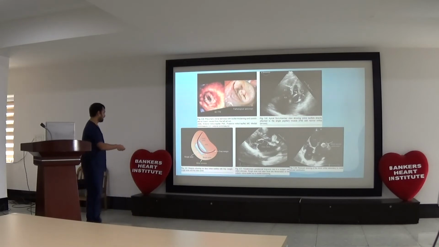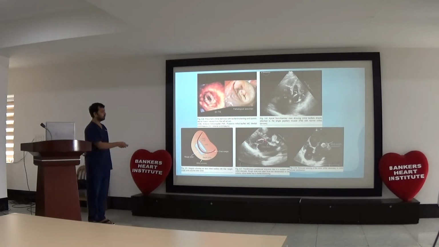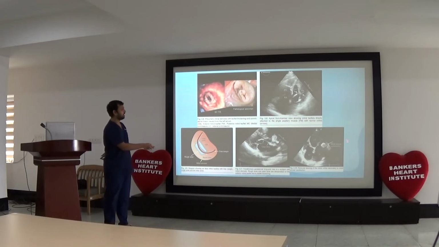This diagram shows the disease pathogenesis. There are two zones in the mitral valve: one is the free clear zone and the second is the rough zone. This rough zone gives the appearance like a hockey stick sign. And this is left annular calcification. We can see calcification at the level of the mitral valve.